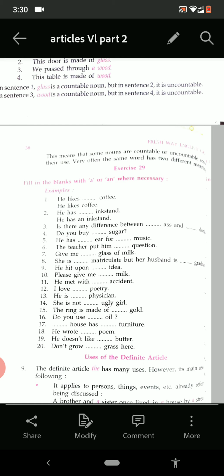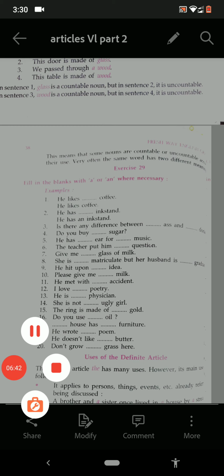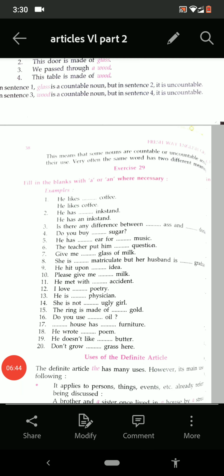The teacher put him dash question. We can count the questions. How many questions are there? 1, 2, 3, 4. So it is a question, right? In this way you can solve this exercise, of course. Now see downside, number 9. What is here?